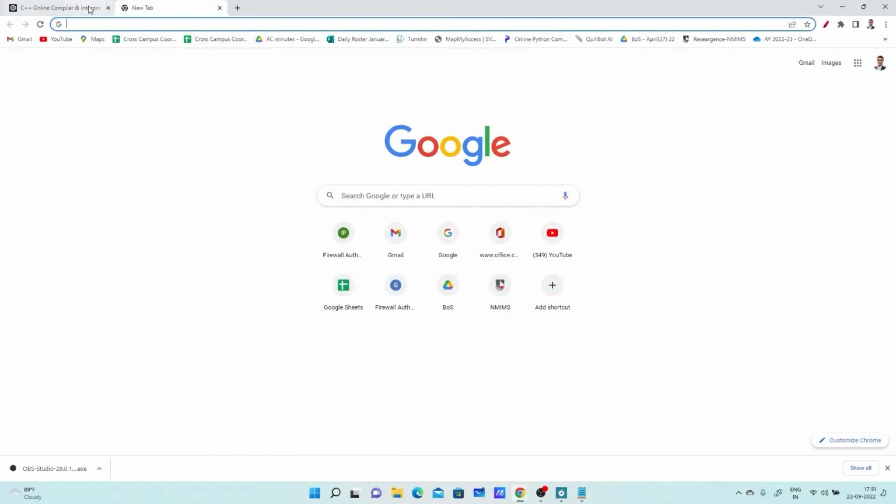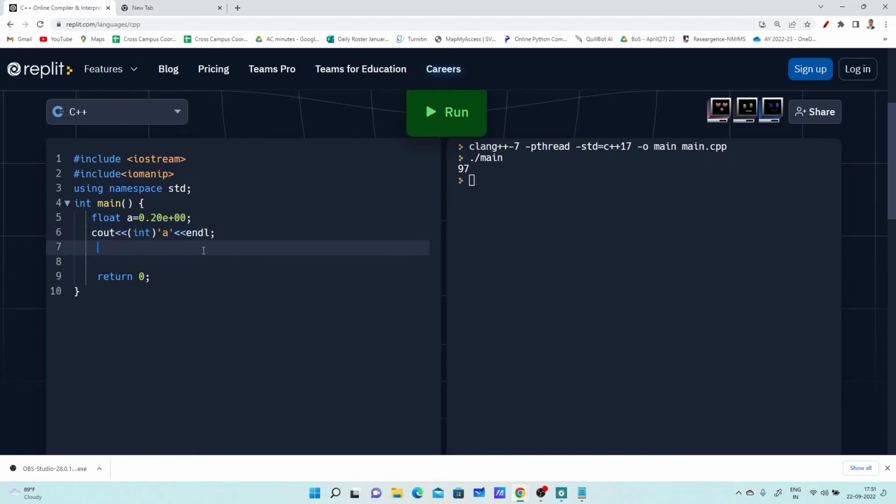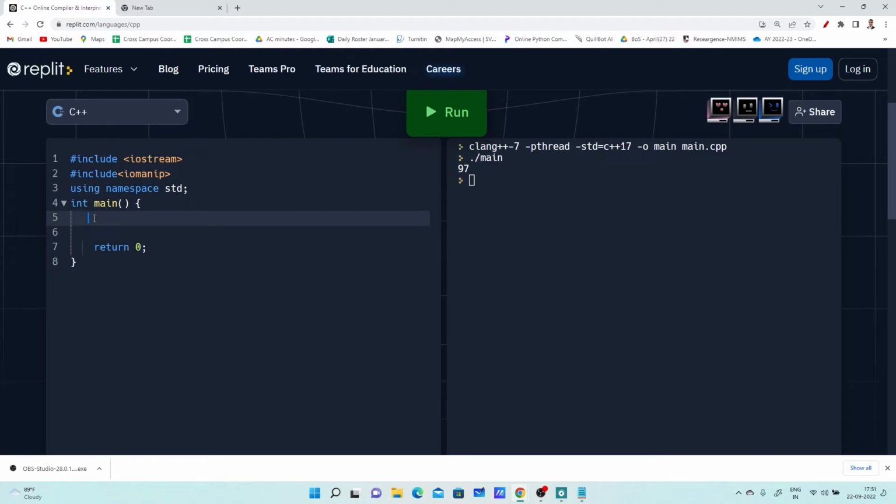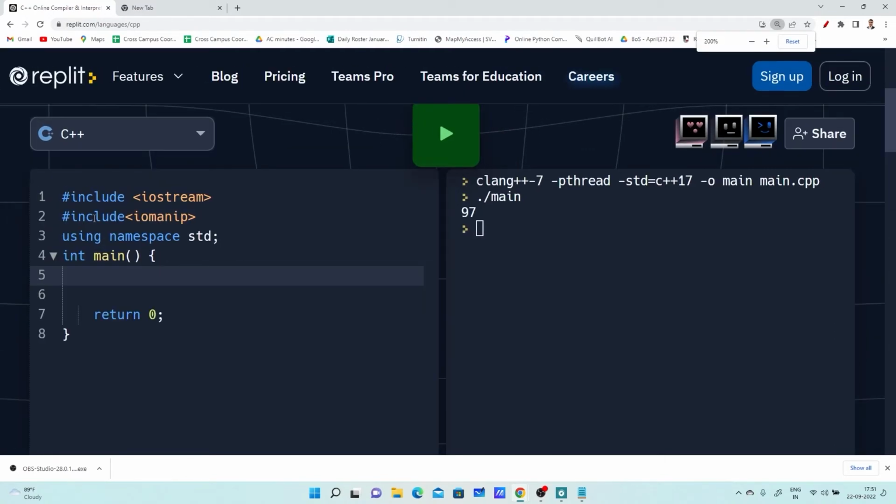So let me open the online compiler. I am here. Hope that what is here is visible to all. Is it visible to all? Hope it is visible to all. Yes, at last. Okay. What is your name?